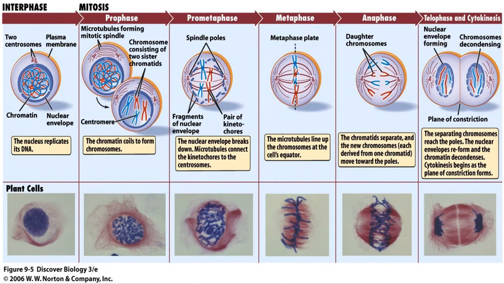Interphase, mitosis. So interphase is a preparatory and growth phase. Okay. After that, in prophase, a new organelle, that is the centrosome, is produced, containing centrioles, and spindles are attached to the centromeres.